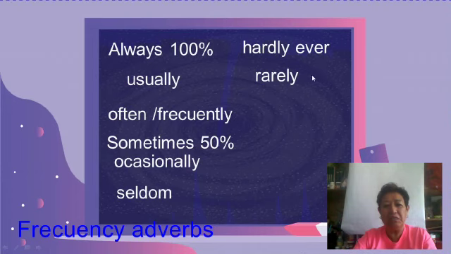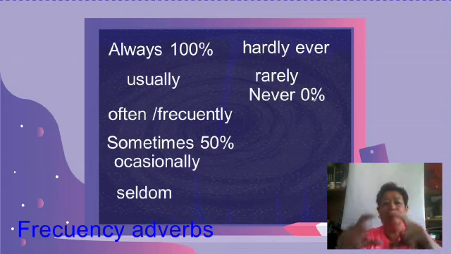We can say that this has 5% of the time. So that means that we don't do this activity so often. And finally we have never. Never means that we don't do the activity, so 0%.